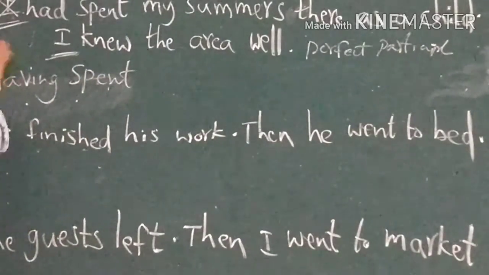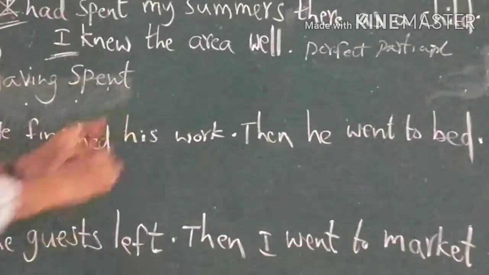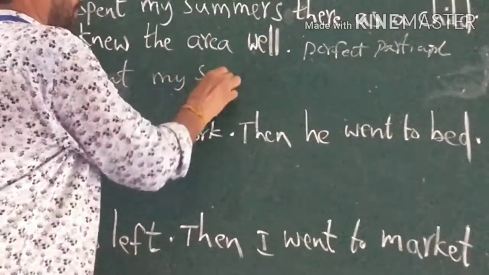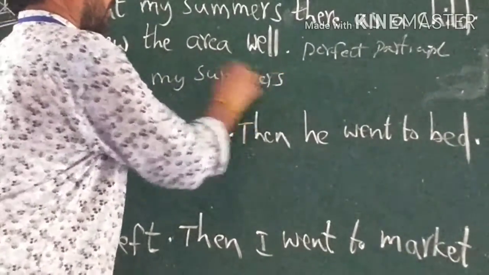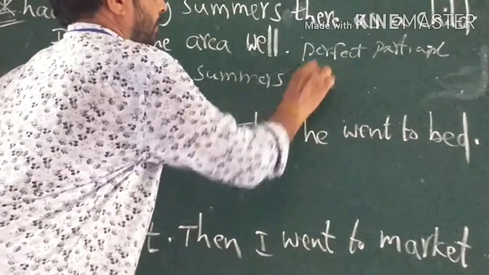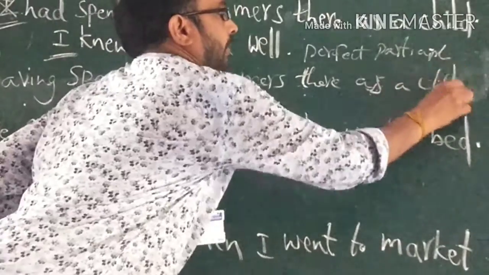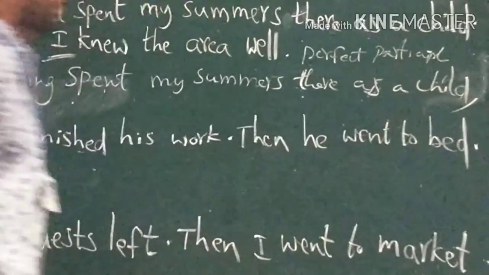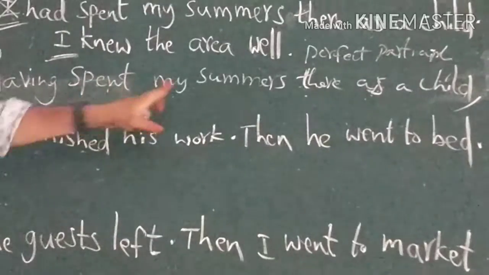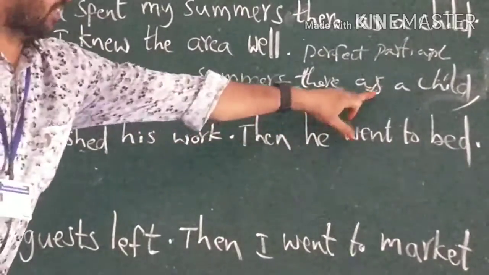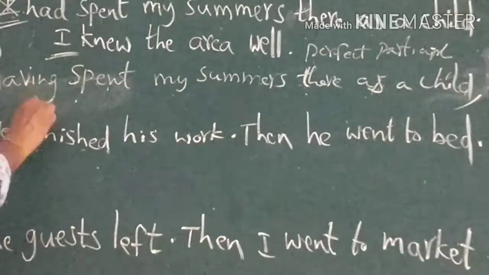The answer is having spent my summers there as a child, I know.